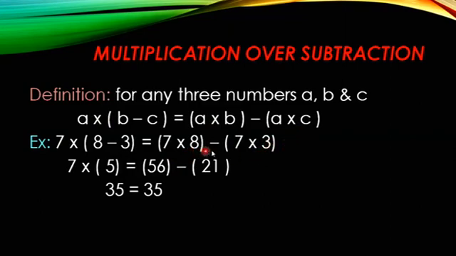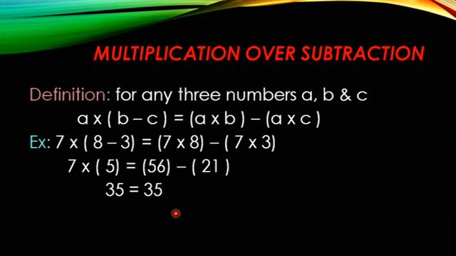So 7 into 8 minus 7 into 3. First these two we will multiply. 7 into 8 gives us 56, minus 7 into 3 gives us 21. So 56 minus 21 gives us 35. So this side also is equal and this side also equal. 35 is equal to 35.